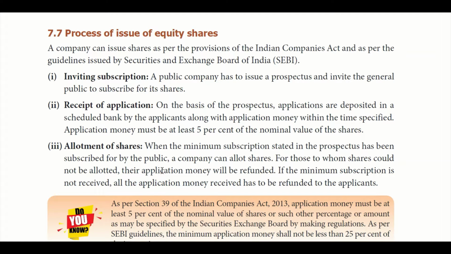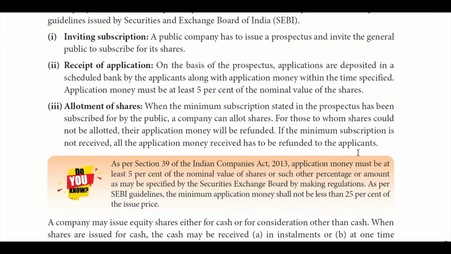Okay, allotment of shares. What happens after they apply? The company, after receiving the applications, will do the allotment of the shares. If the company is not able to allot any shares to an applicant, it will have to refund the application money received. If the minimum subscription the company intended to receive is not received, all the application money received has to be refunded to the applicants.